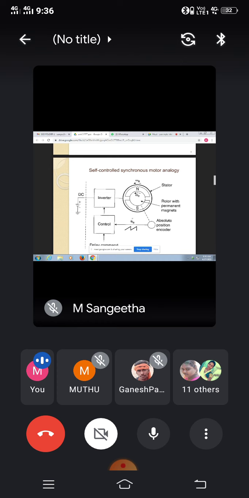Now we will introduce one solid state drive across the synchronous motor. I have marked two arrows here. These arrows represent the rotation direction of the synchronous motor. The synchronous motor rotates anti-clockwise. When the synchronous motor rotates in this direction, we can easily calculate the speed. W is the electrical frequency, E for electrical, W for frequency.